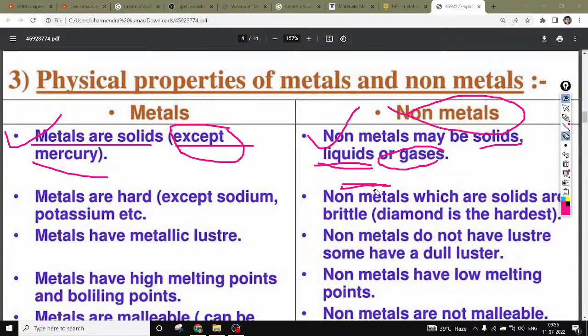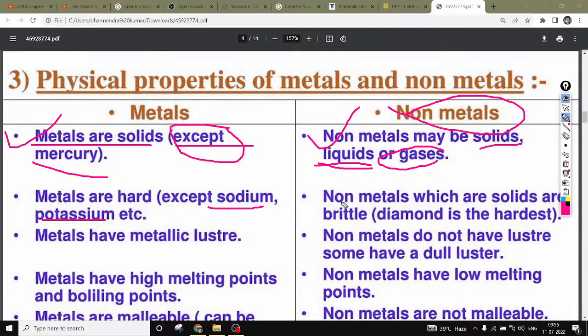Okay. Next here, metals are hard except sodium, potassium, etc. All metals are hard, but except sodium, potassium, rubidium, and cesium. These are the soft metals we can say, but mostly metals are hard in nature. Sodium and potassium are soft metals which can be cut by a knife, and these metals are very highly reactive.